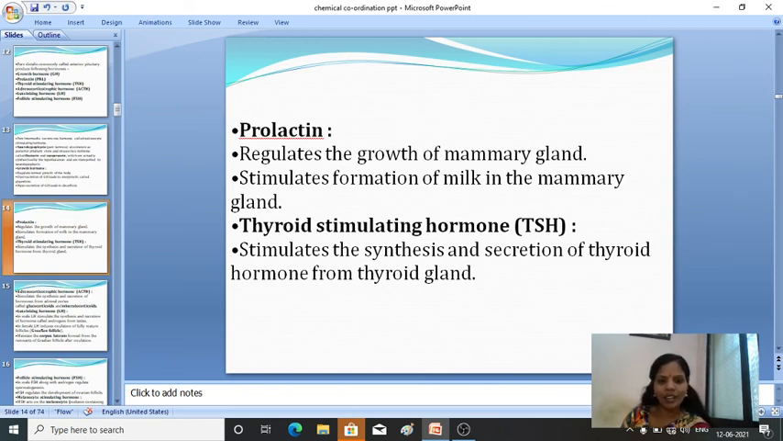Thyroid stimulating hormone stimulates the synthesis and secretion of thyroid hormones from the thyroid gland. What work does it do? It stimulates the synthesis and secretion of thyroid hormone from the thyroid gland, helping the thyroid gland secrete thyroid hormone. Which one? Thyroid stimulating hormone. Okay.